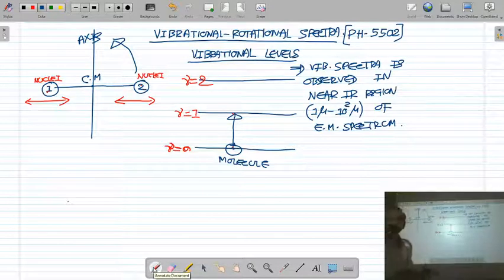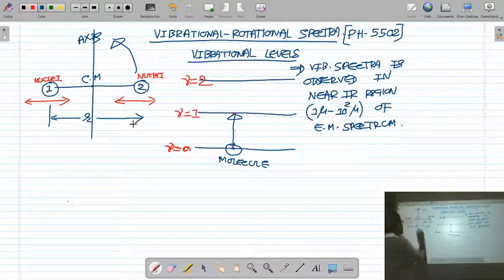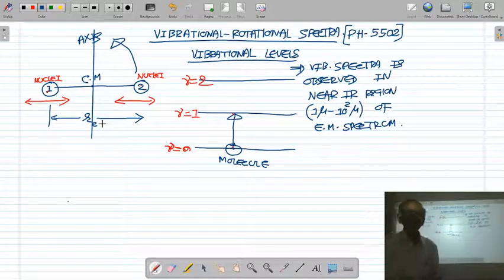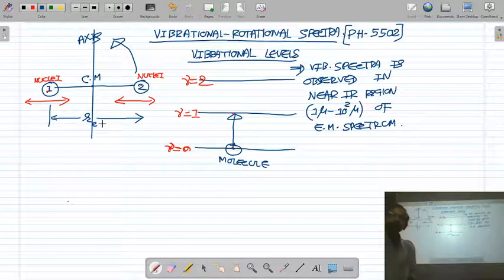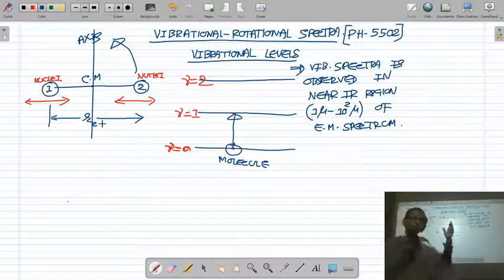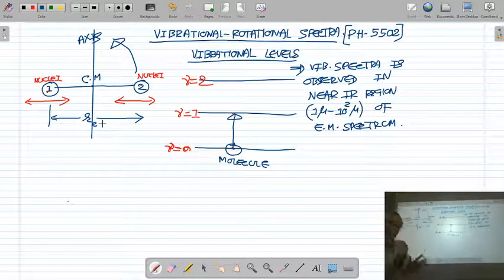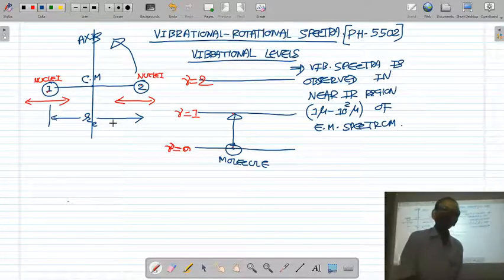Now, what happens during the vibration? Suppose in the equilibrium position, the distance between two nuclei of the molecule is r. That is called the equilibrium distance, Re. So what is Re? It is the equilibrium internuclear distance, the internuclear distance in the equilibrium position of the two nuclei. In the case of rotational spectra, we assumed that atom 1 is fixed and atom 2 is fixed, so the internuclear distance Re between the two atoms of the molecule is fixed.